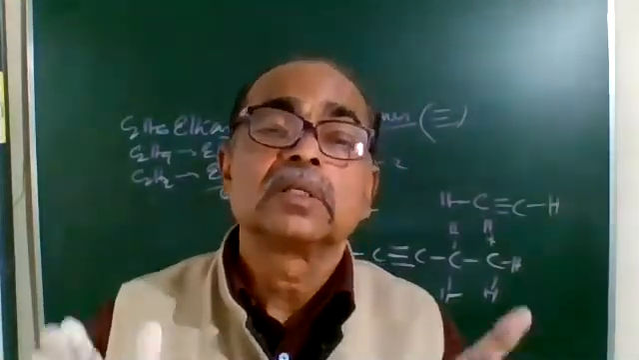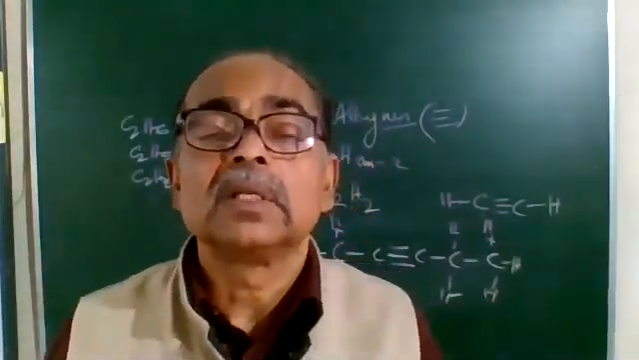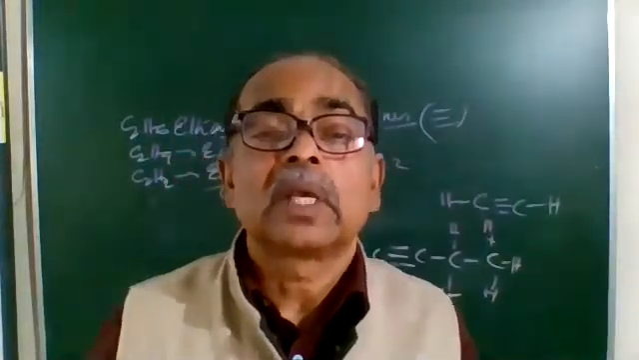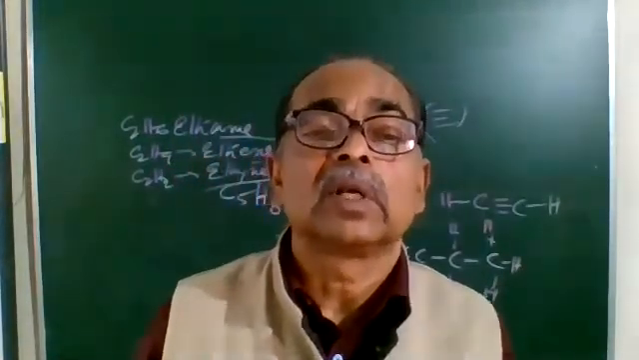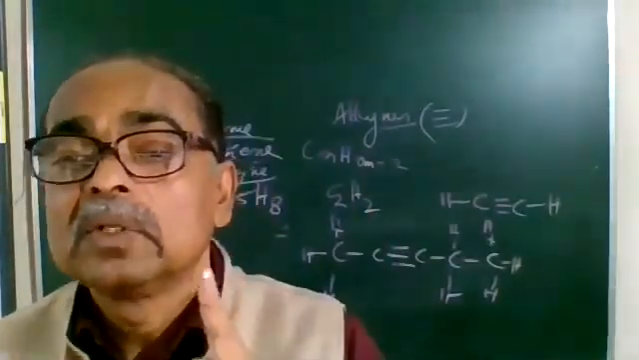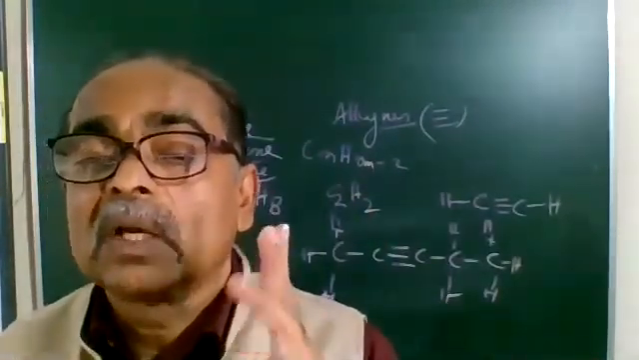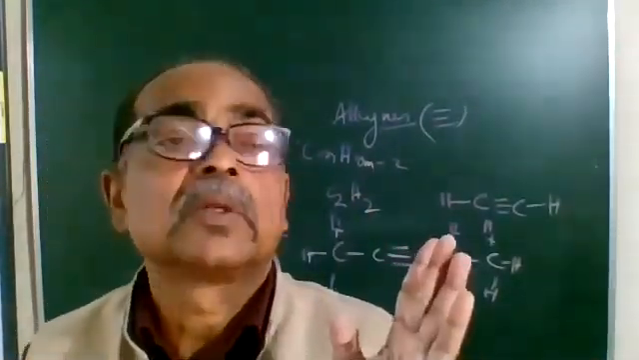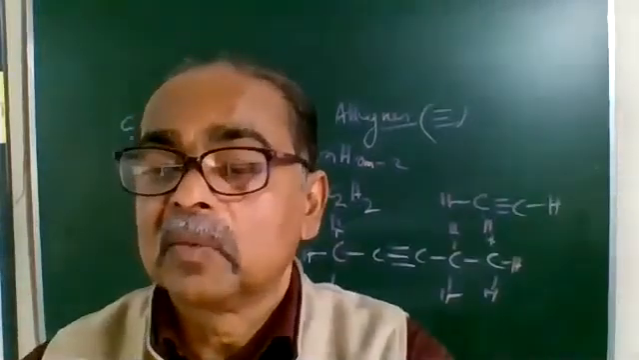Remember that. So suppose C4H6, it is butyne. C4H8 is butene, and C4H10 is butane. Remember the names. ANE stands for single bond, ENE stands for double bond, and YNE stands for the triple bond. Understood? So that's all I'm winding up with here.